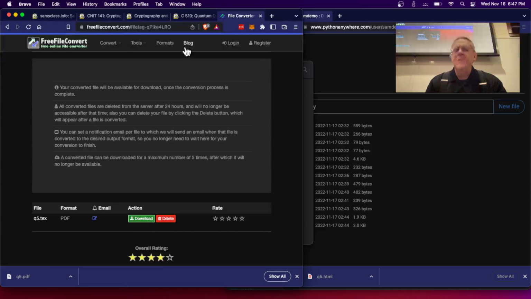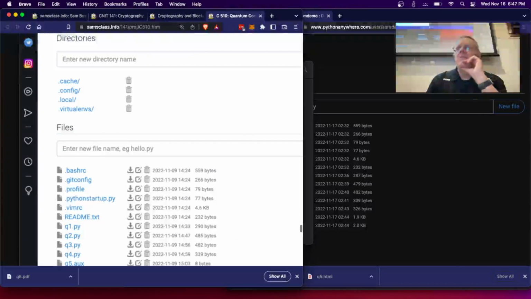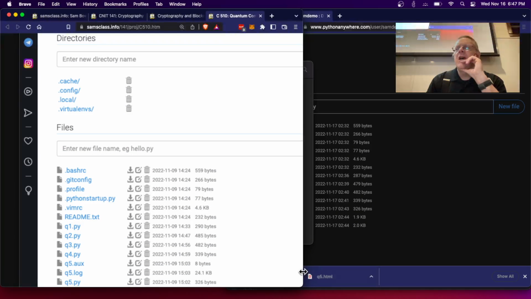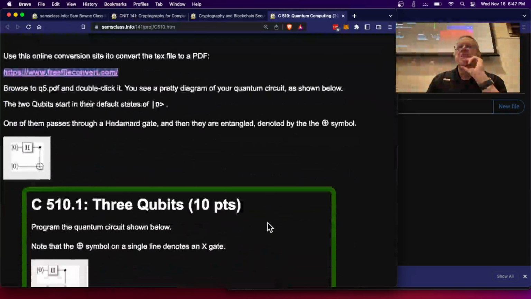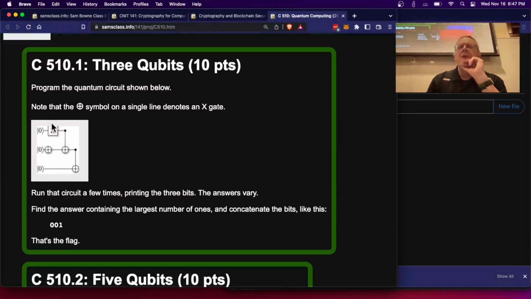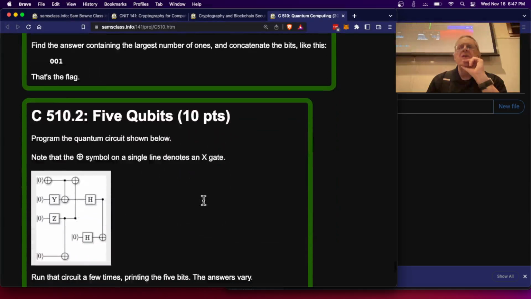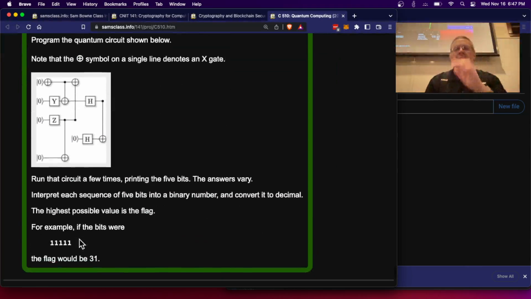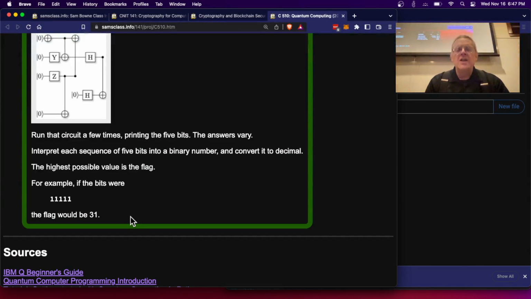And there are some flags you can find using these techniques, so you get a little practice with it, and begin to get used to this brave new world. So make a program that matches this, and run it printing out the bits. And you can make programs that match these diagrams and run it to get the answer, and you'll get a little bit of practice doing some quantum computing.